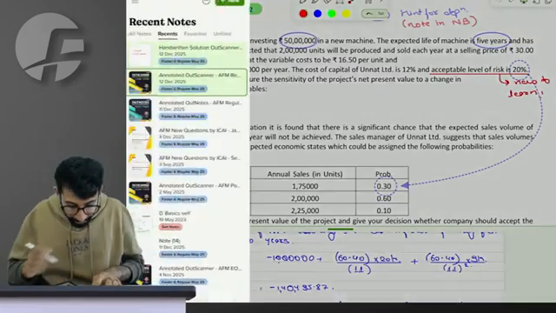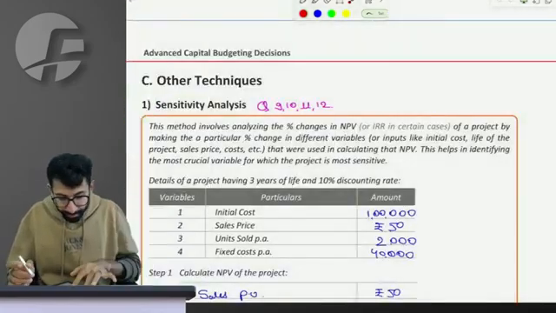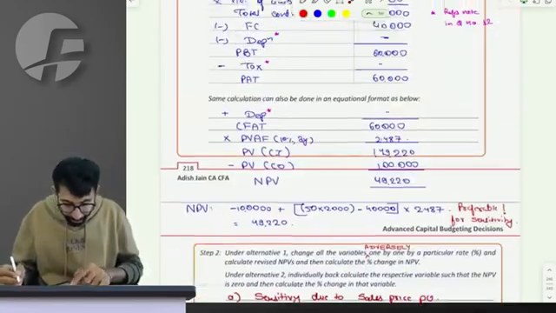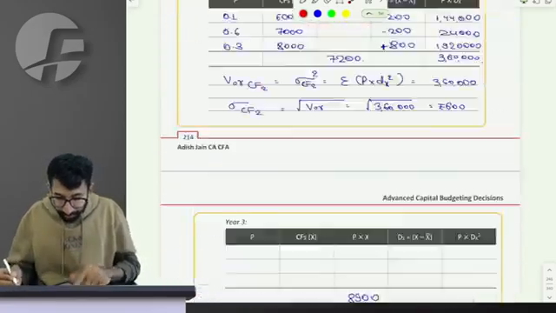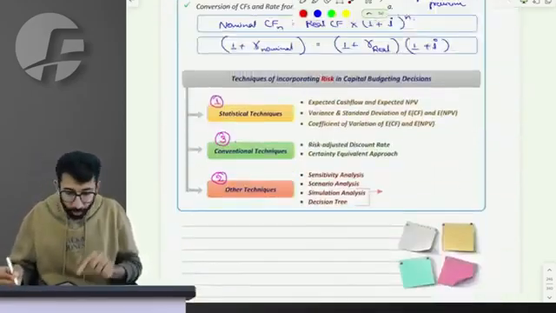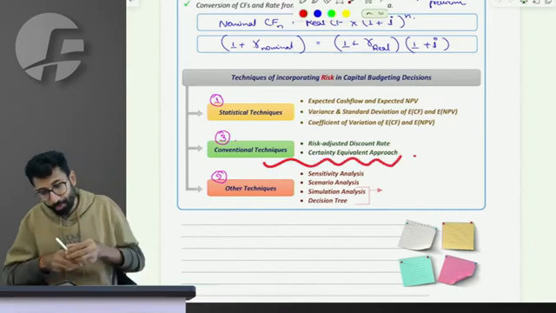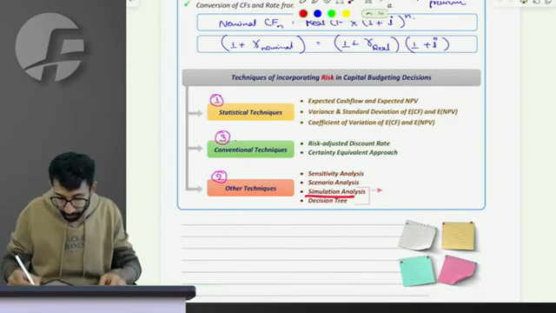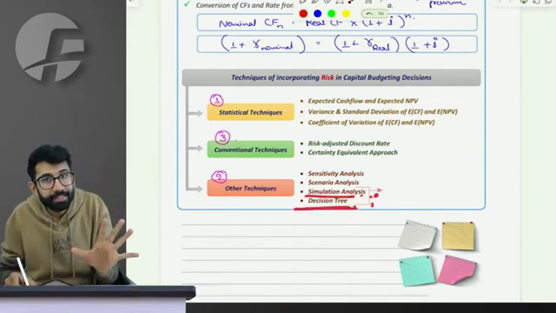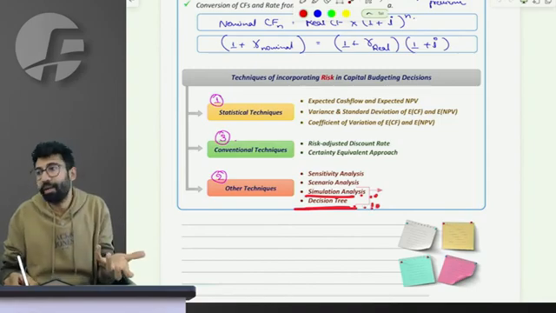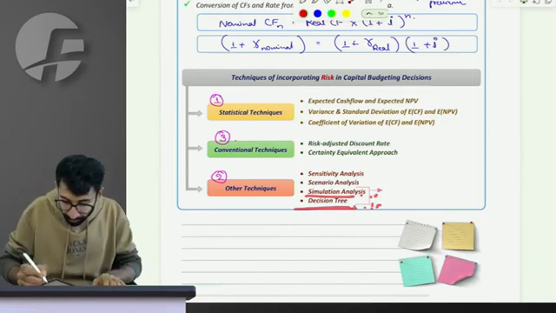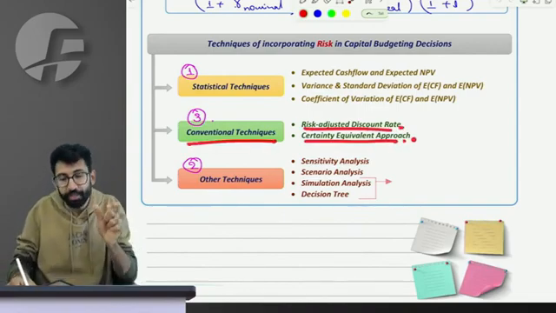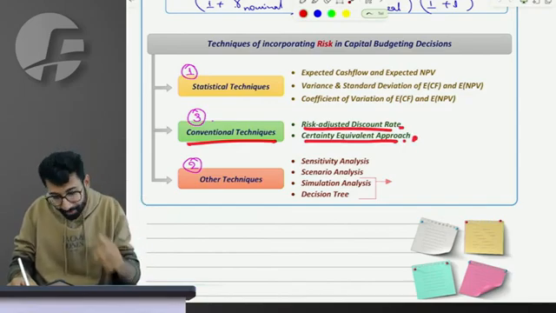Yes, boss. This completes the discussion on sensitivity analysis. So we are now done with scenario analysis as well as sensitivity analysis. The next category is the easiest among all, which is conventional techniques. Simulation and decision tree, as I said, there's no practical question from the institute side on this. In conventional techniques, we will learn risk adjusted discounting rate and certainty equivalent approach. Extremely easy, let's discuss it.